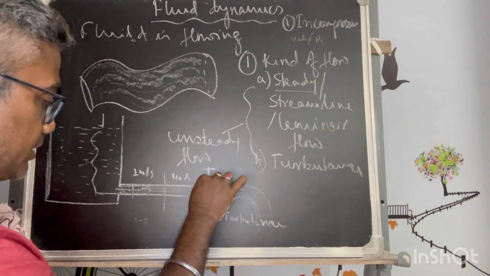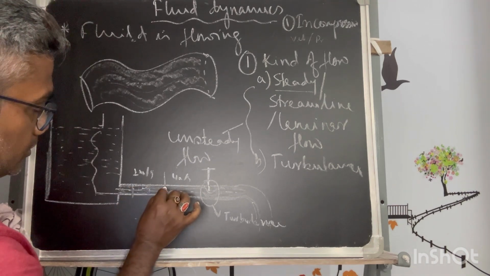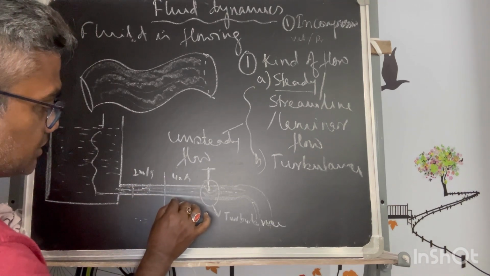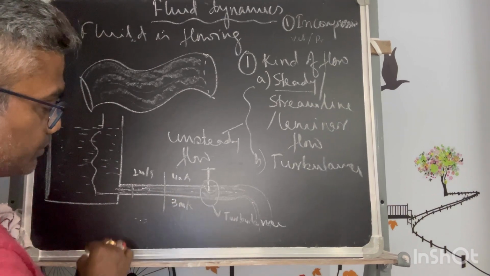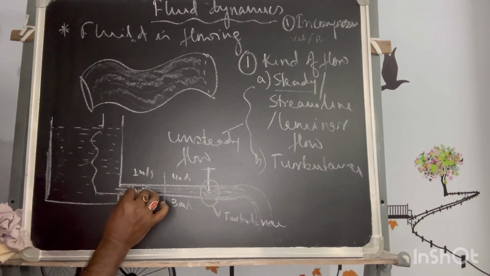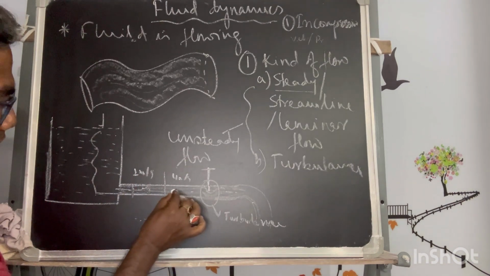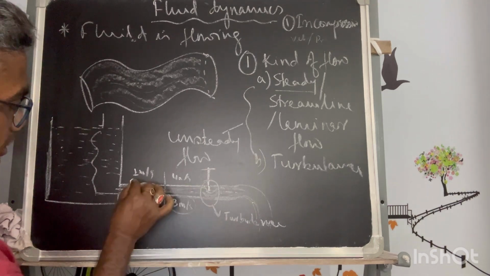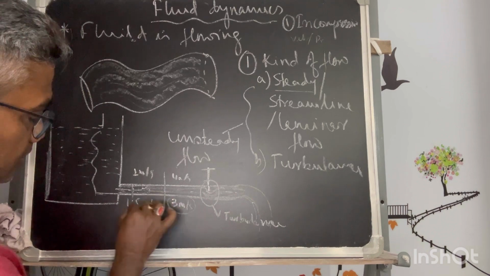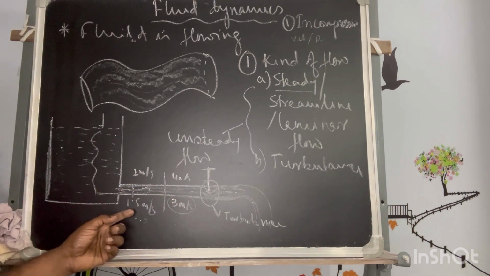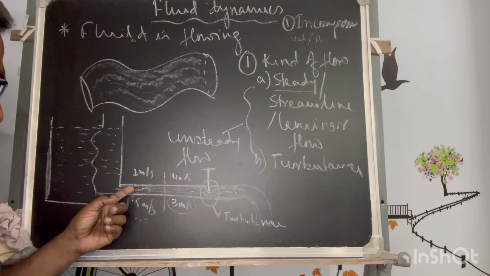Now when a certain restriction has come, what will happen is that at this point there may be a deviation of velocity, reduced to this much, but it may not disturb this area uniformly, because this is very near a point, so this will be affected more.